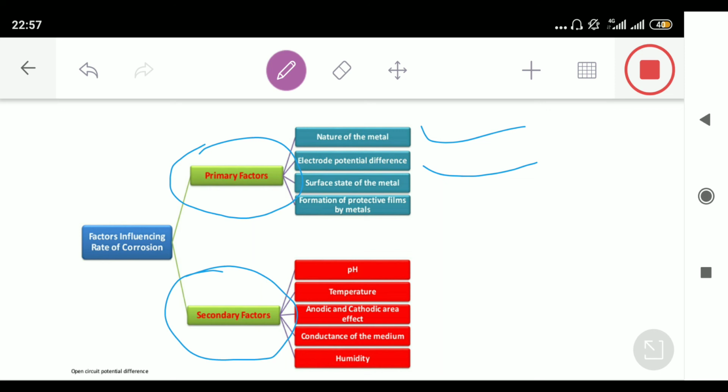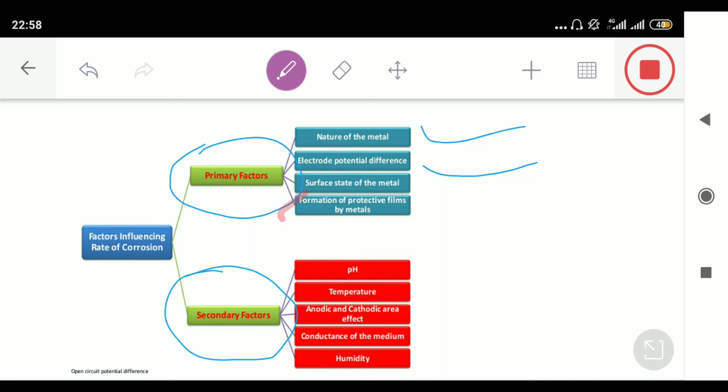Third is the surface state of the metal. In this case, if the surface is smooth, then normal corrosion will take place. But if there is some pit on the surface, then it leads to pitting corrosion, which will increase the rate of corrosion.